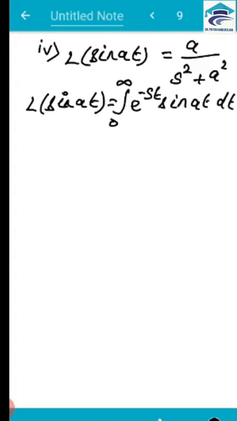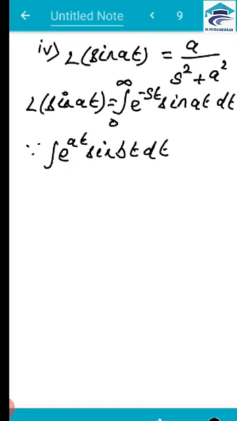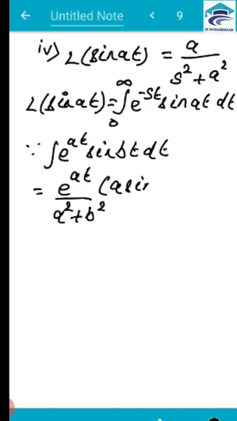We are going to use a formula here, integration of e power at sin bt dt. So this is a formula, this is equal to e power at by a squared plus b squared into a sin bt minus b cos bt.